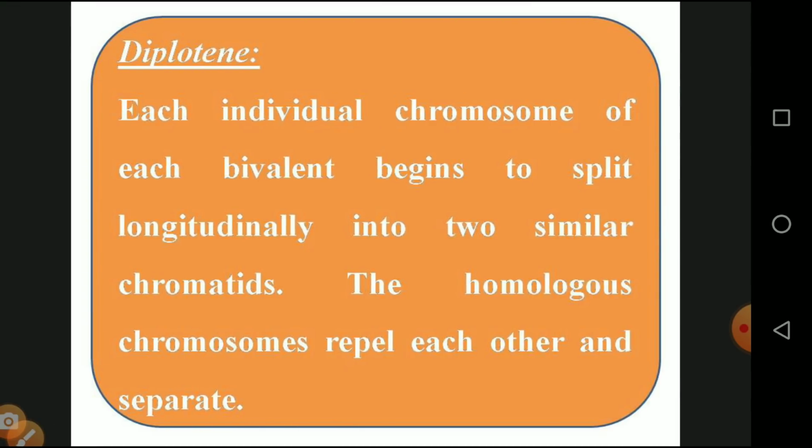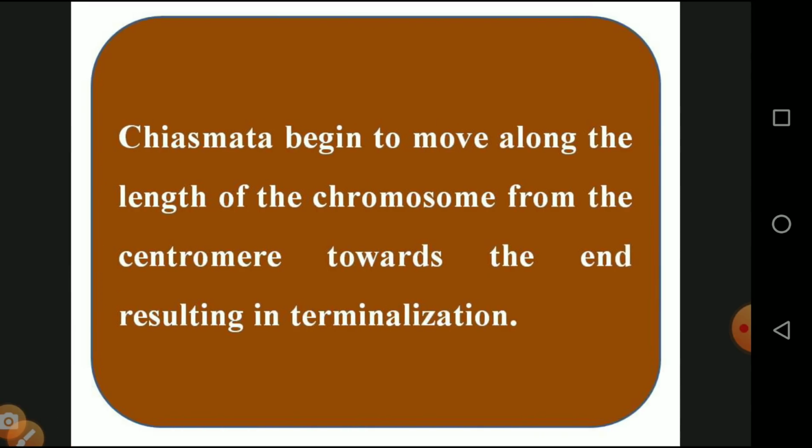And diplotene, so this is the 4th stage. It involves the chromosomes, and each bivalent begins to split longitudinally into similar chromatids. The homologous chromosomes repel each other and separate. Once they make the cut, they are separated and divided toward opposite poles. And the chiasmata begin to move along the length of the chromosome from the centromere towards the end, resulting in terminalization. So unwanted characters are eliminated and desired characters are passed on to the next generation. The process is called terminalization.